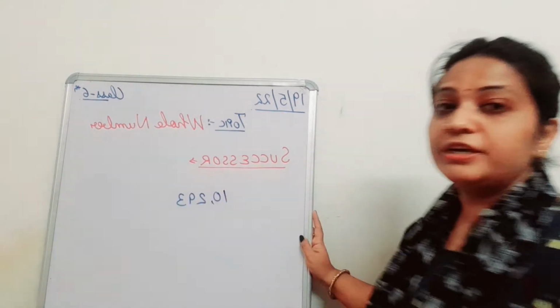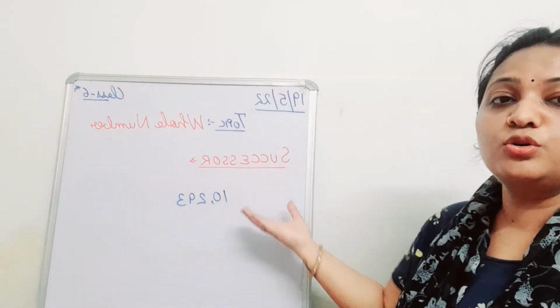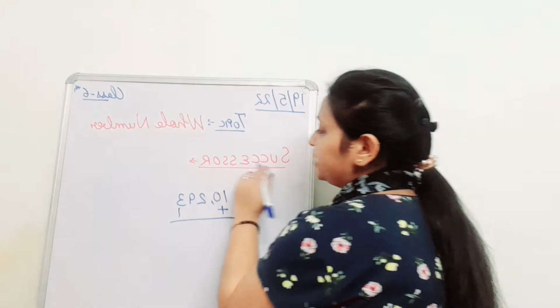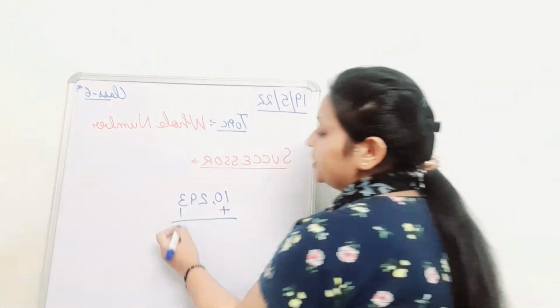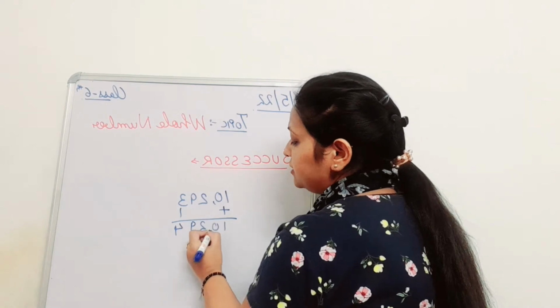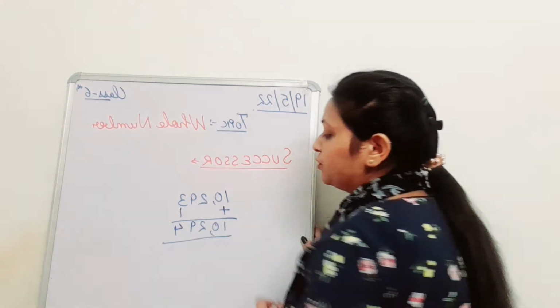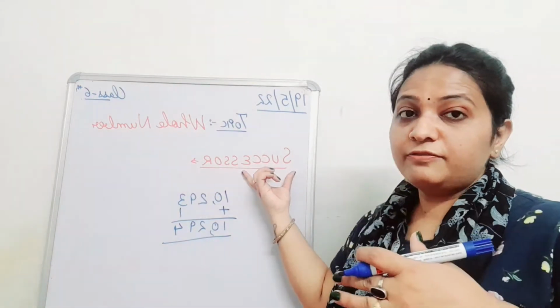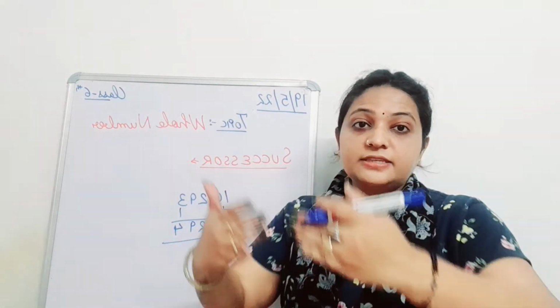If I want to give its successor, what should I do? I have to add one to get its successor. So the successor of this number will be 10,294. And to remember, success means we are succeeding.